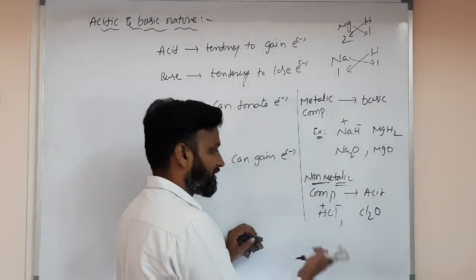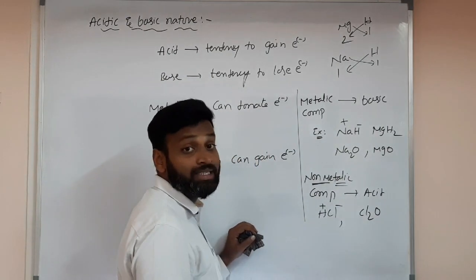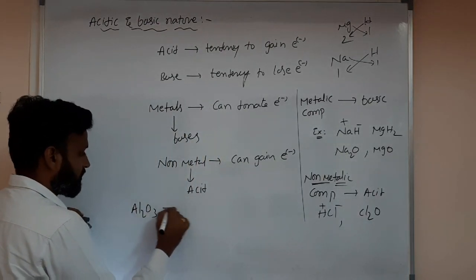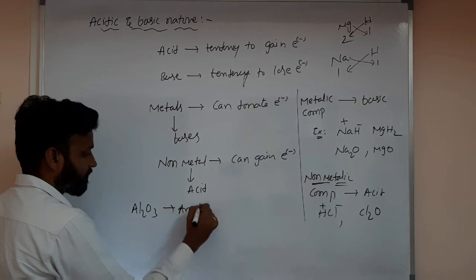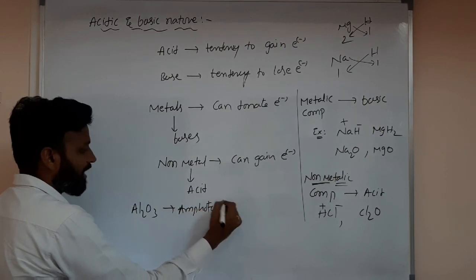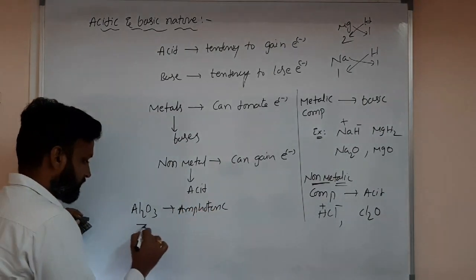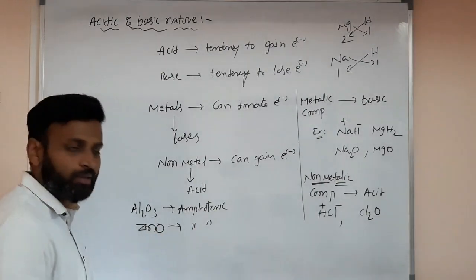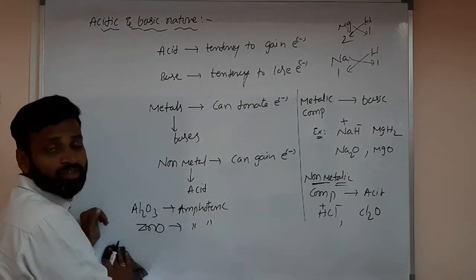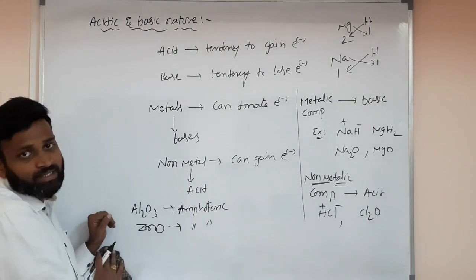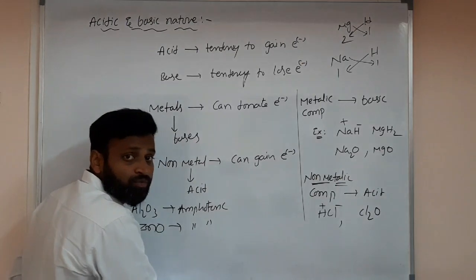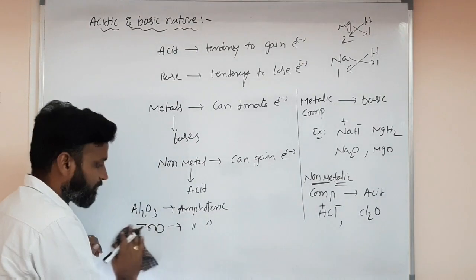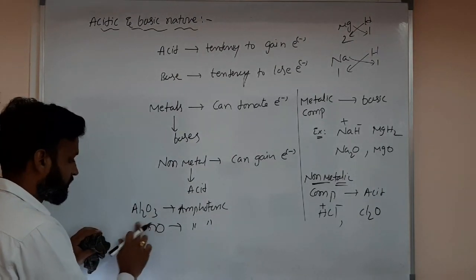So non-metal oxides and non-metal hydrides have acidic nature. But some, like Al2O3, have amphoteric nature. ZnO, amphoteric. Why amphoteric? Their compounds can react with both acids and bases. That's why they are of amphoteric nature. So going down, what happens to acidic nature and basic nature, please write it down, all these things.